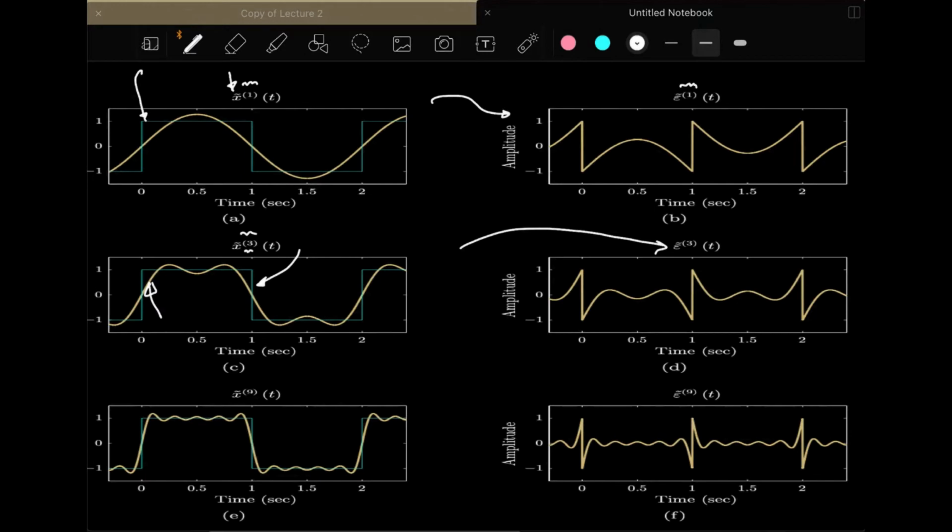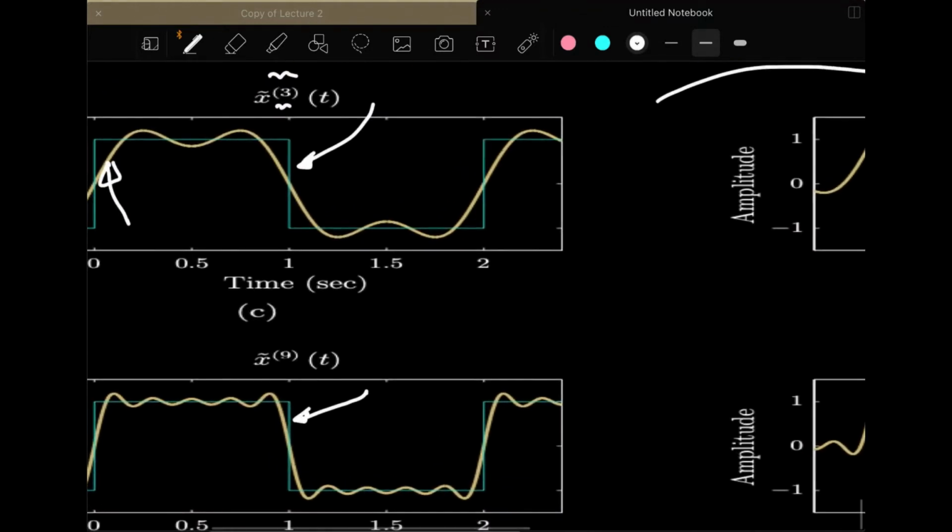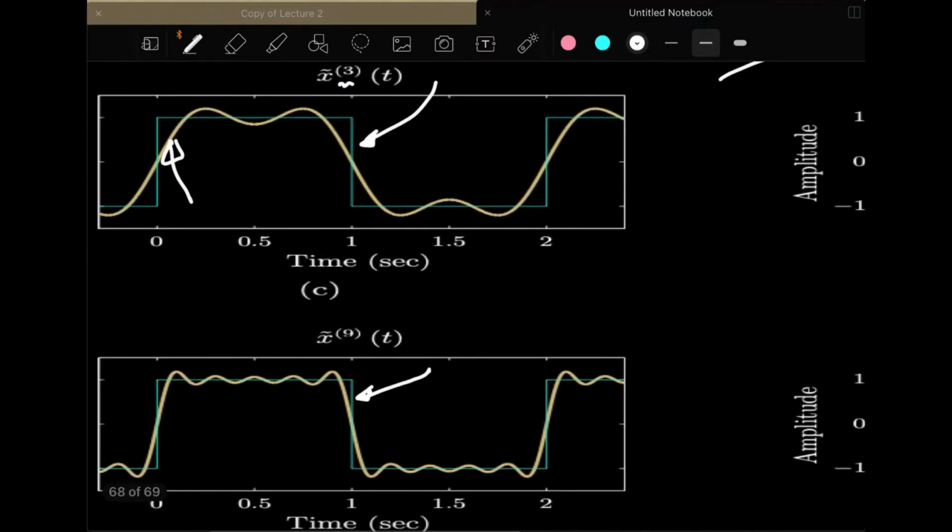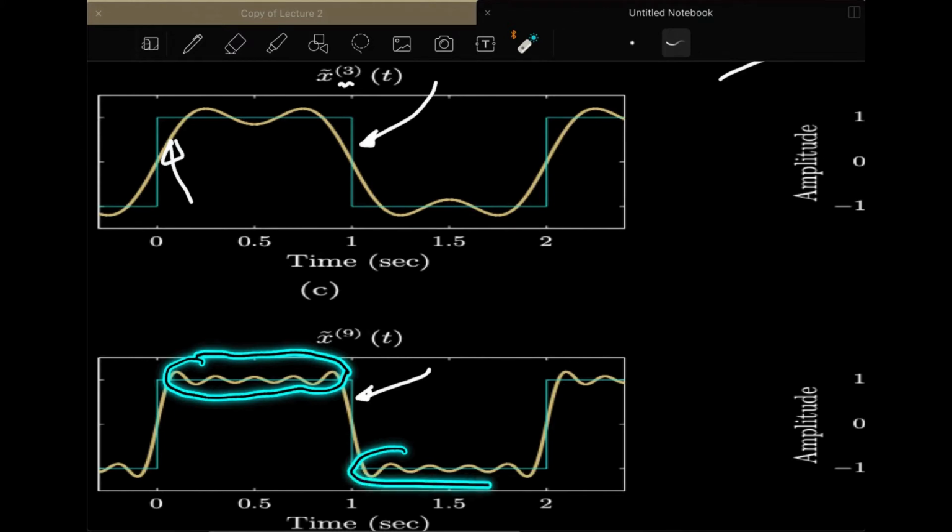And similarly, if you use nine terms, you can see you are getting closer to the original signal, which is the square signal, but still you have some ripples here. If you observe this, these are called the ripples, which you can see here. Even in here also you will see there are some ripples.